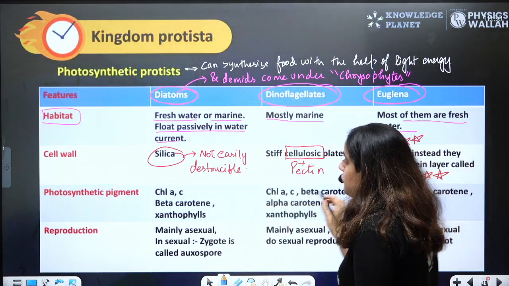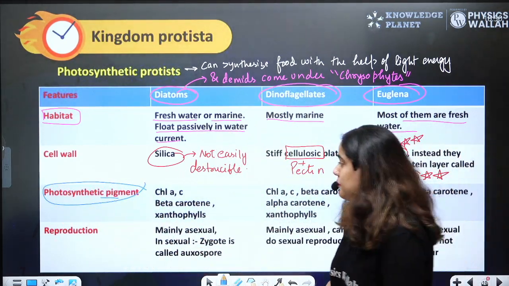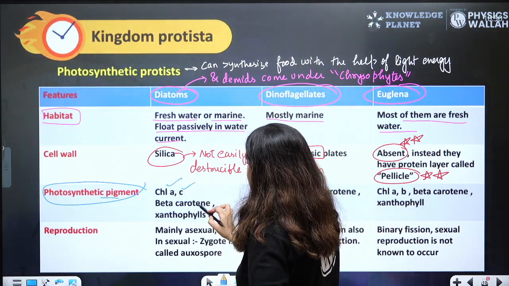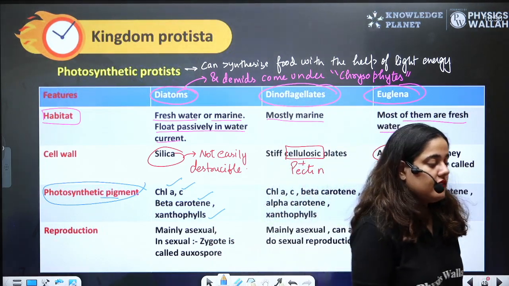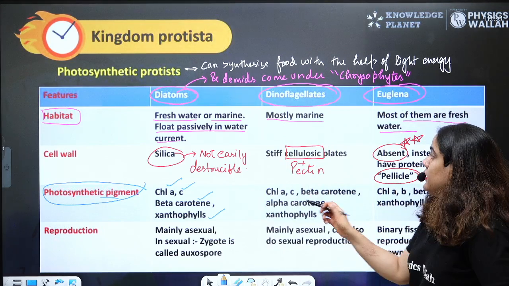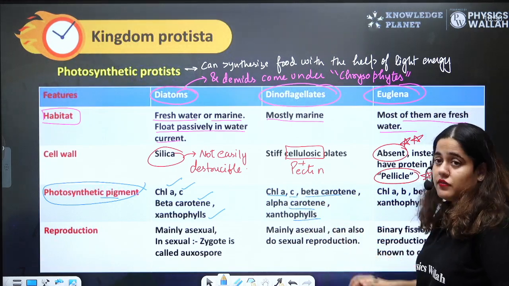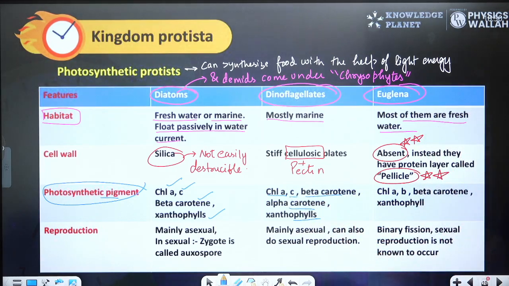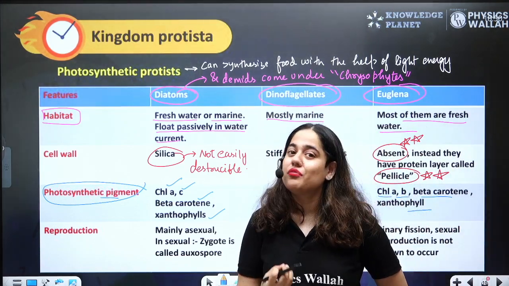Let's talk about their photosynthetic pigments because they can do photosynthesis. So yeah, they have photosynthetic pigments. Diatoms have chlorophyll A, C, beta carotene, xanthophyll. Chlorophylls are green pigments. Xanthophylls are generally yellow pigments and carotenes are generally orange pigments. Dinoflagellates contain chlorophyll A, C, beta carotene, alpha carotene, xanthophyll. They all help in photosynthesis. Euglena has chlorophyll A, B, beta carotene and xanthophyll. Chlorophyll, carotene and xanthophyll are all together involved in photosynthesis.